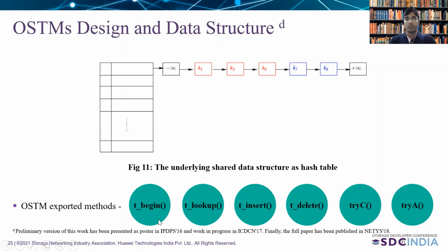As I mentioned earlier, every transaction invokes begin to get a unique timestamp. Whenever a transaction wants to look up any node in the underlying data structure, it invokes the tLookup method. Whenever a transaction wants to insert a new node or delete any node, it invokes the tInsert and tDelete methods respectively. As we are using an optimistic approach, the actual validation happens in tryCommit. If there is no inconsistency, the effect of the transaction will be visible in the shared memory. Otherwise, it will return abort. So this is the high-level execution of the operations in our proposed OSTM.